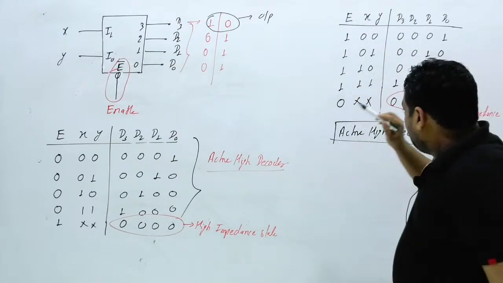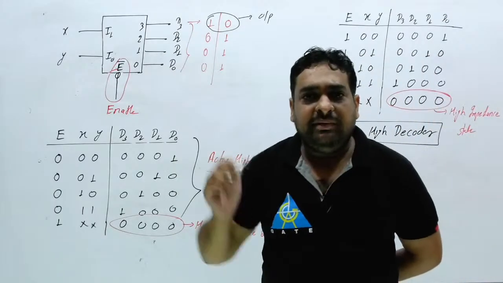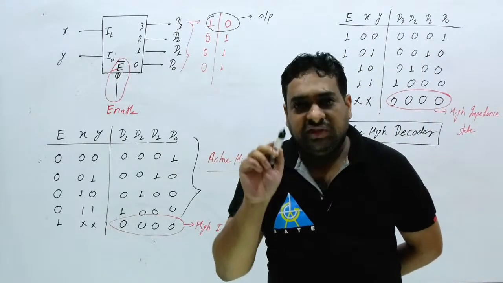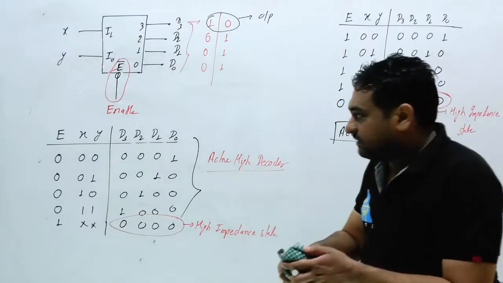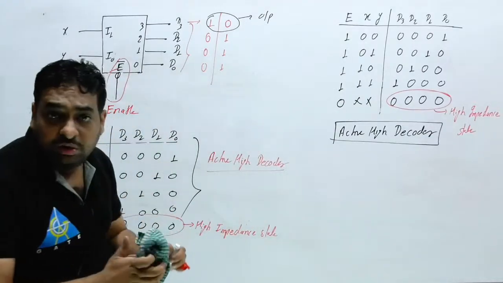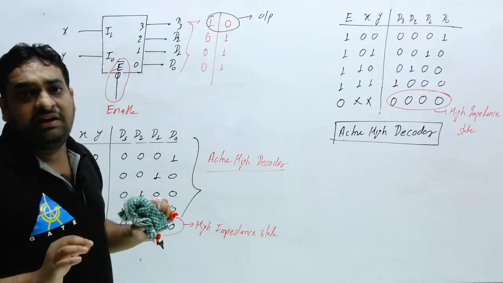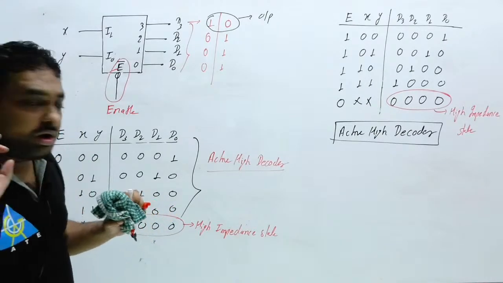And if the output is represented by 0, then the remaining LEDs will be represented by 1. That decoder is called active low decoder. Clear this thing? I will take some examples, don't worry. So this active high and active low should be very clear to all of you.